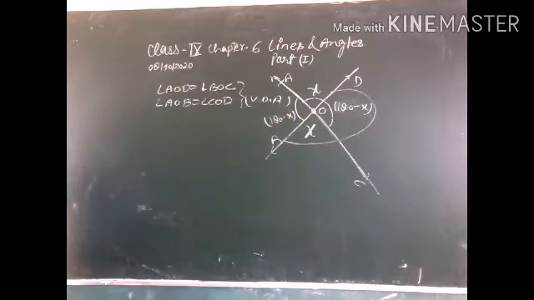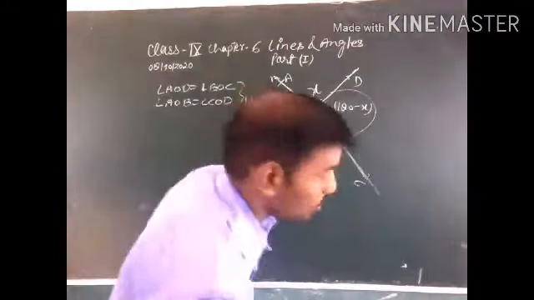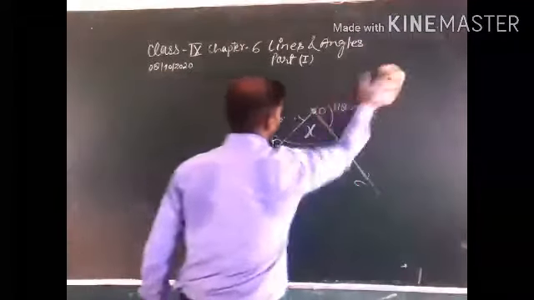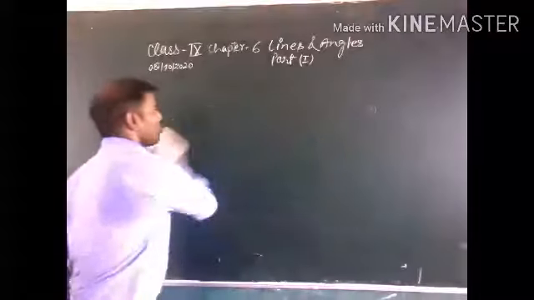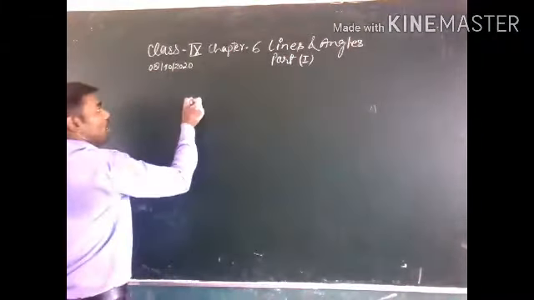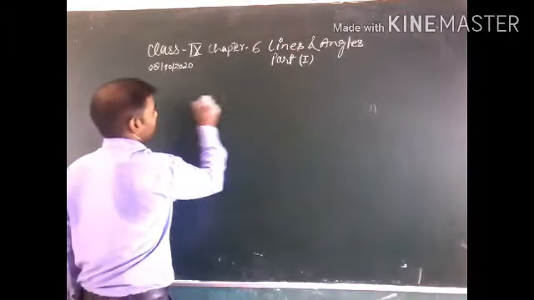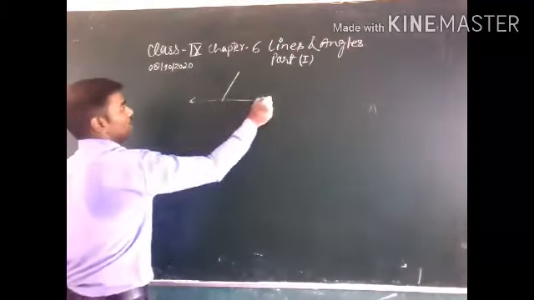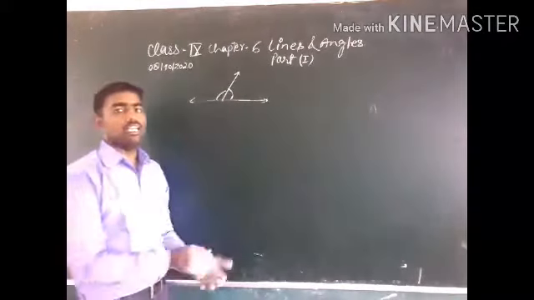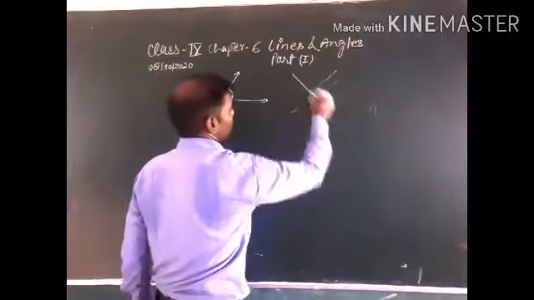Further proceed, please pause the video and note it down. Exercise 6.6. Now we can solve the questions of exercise 6.6. In the introduction part, we have seen this angle, this angle, this and this. These are linear pair angles, and these are vertically opposite angles.